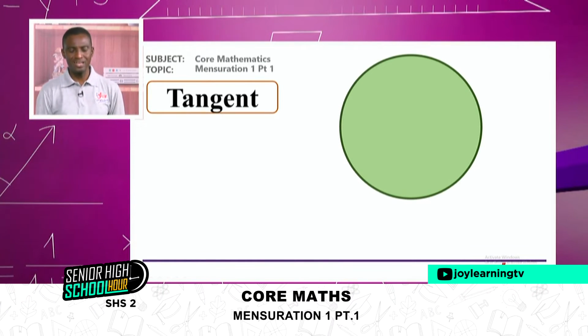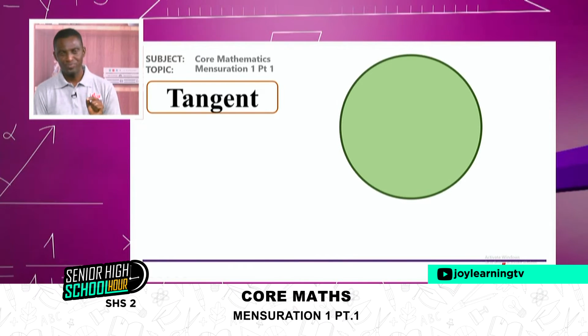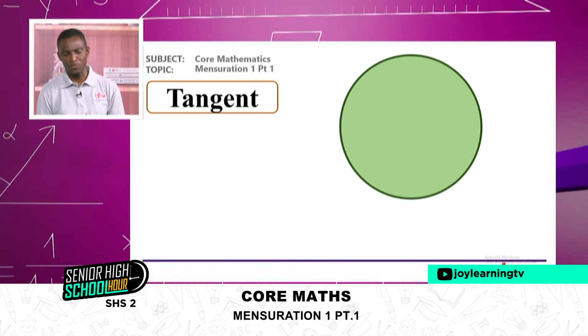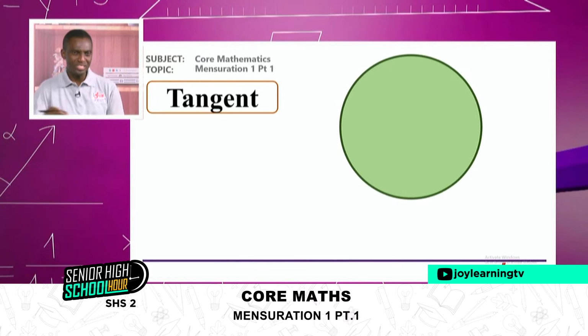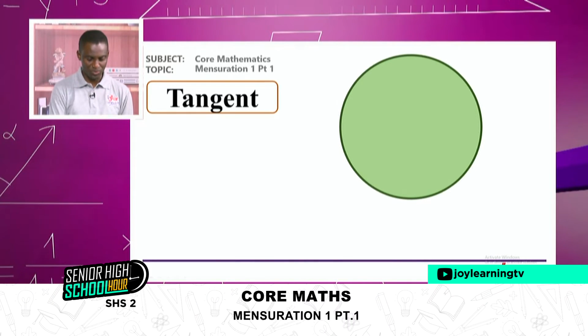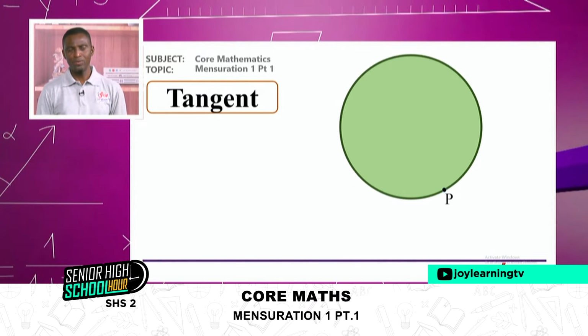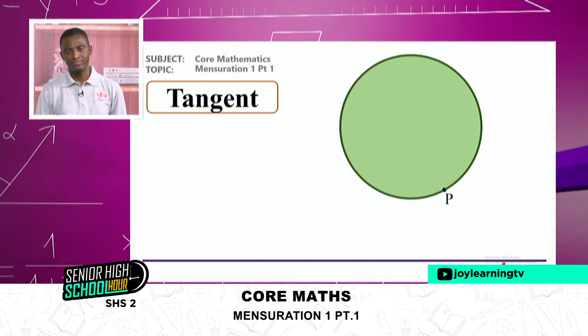Then we have the last part of a circle we want to talk about, even though it is not directly a part of a circle, but we want to introduce it because we'll be using it as part of the things we are supposed to learn. That is the tangent. Now let's have a circle and locate a point on the circumference.